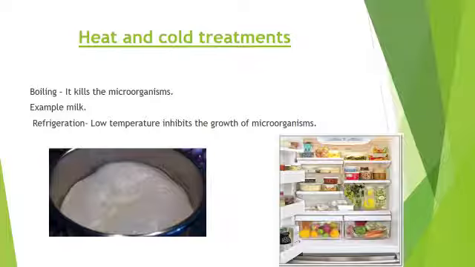Then the next method is refrigeration. Whenever you bring more vegetables or fruits, or you bring these things in bulk, then what happens? These things, vegetables and fruits, are kept in the refrigerator or at low temperature. It prevents or slows down the growth of microorganisms. Thus it prevents the spoilage of fruits and vegetables.